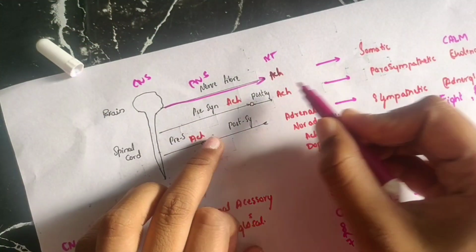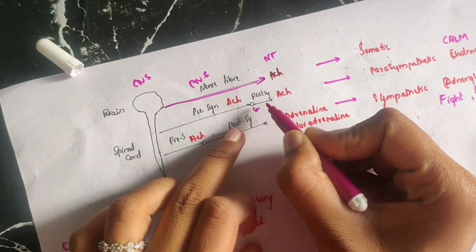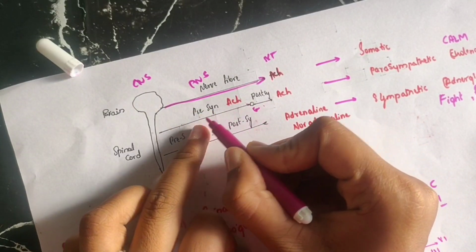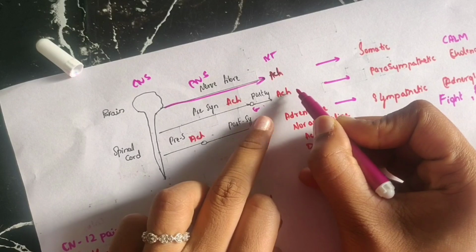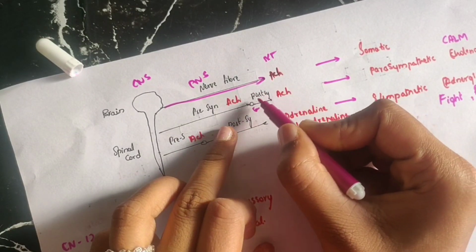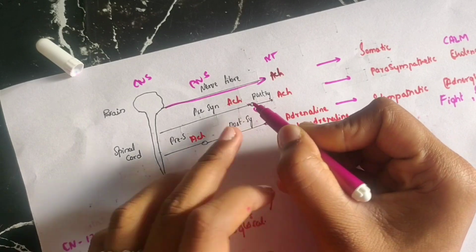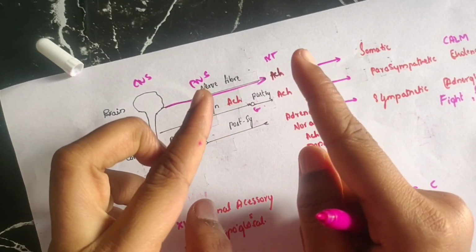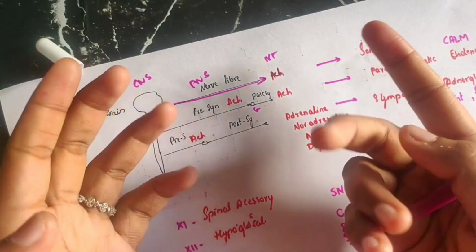For the parasympathetic system, consider this a ganglion. This is before the ganglion, so presynaptic. This is after the ganglion, so postsynaptic. This is a synapse. We can say that the junction between the two neurons is a synapse or a ganglion.